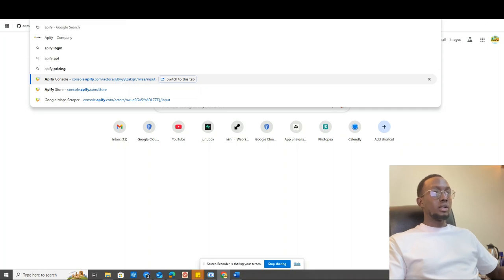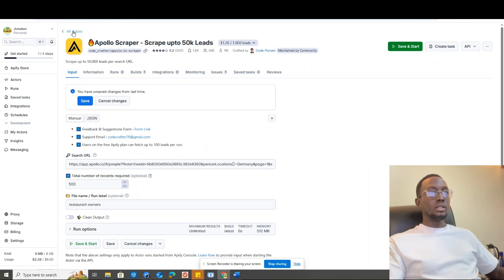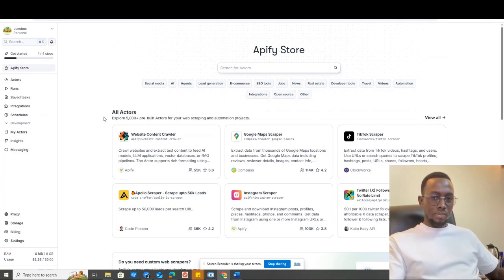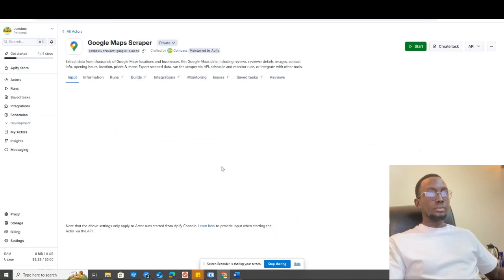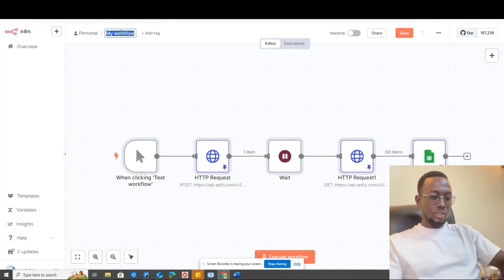Apify. Okay, I already have it here, so I'm just going to move it closer. You go to Apify and create an account on the website. You should follow along, it will be easier for you. After creating an account, you come to Google Maps Scraper. You need a scraper agent.